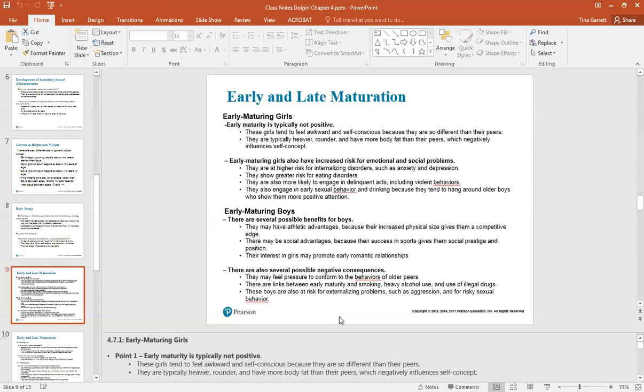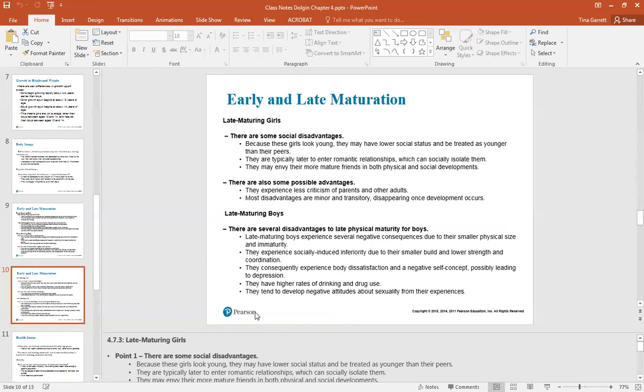Although the negative consequence for early maturing boys is that they start to hang out with older peers, which may lead to things like smoking, alcohol use, and illegal drugs. They may also be at risk for externalizing problems such as aggression and risky sexual behavior.